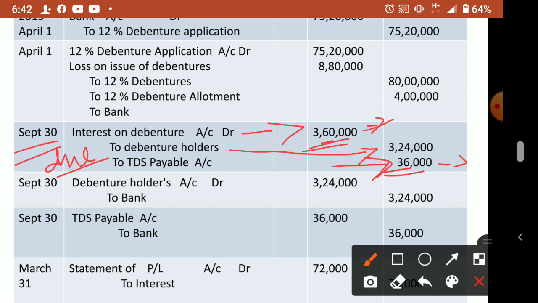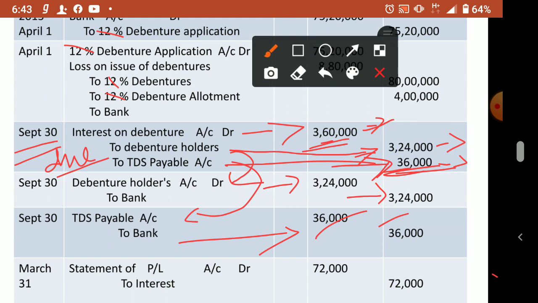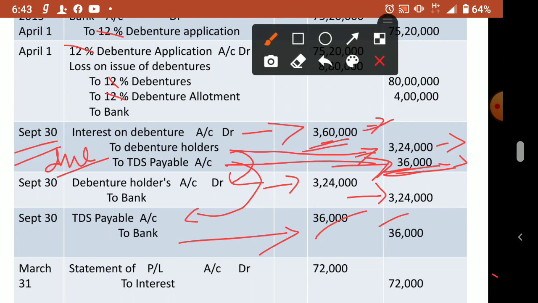Narration you write in all the journal entries. Don't forget. Here also you change the percentage to 9%. Now we have to close debenture holders to bank. How much? You see in this journal entry how much you have written, 3,24,000. The same will be coming here. Then TDS payable, how much is written? 36,000. So TDS payable account debit to bank, 36,000. We paid.